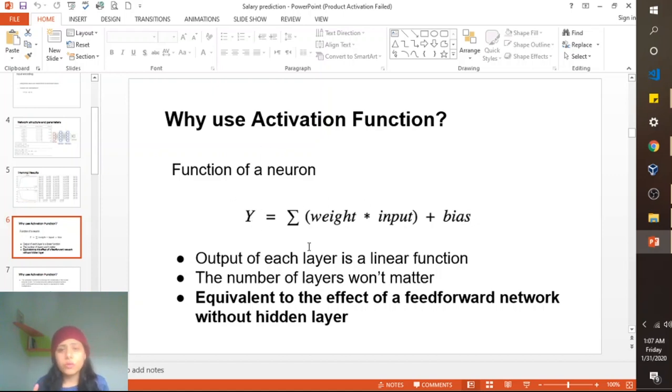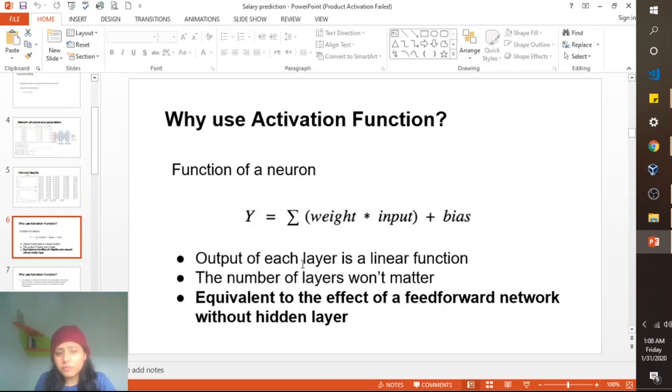So if we don't use an activation function, it will be just a matrix multiplication, or you can say a linear function of the input layers. So we can say that without an activation function, the output of each layer is a linear function.